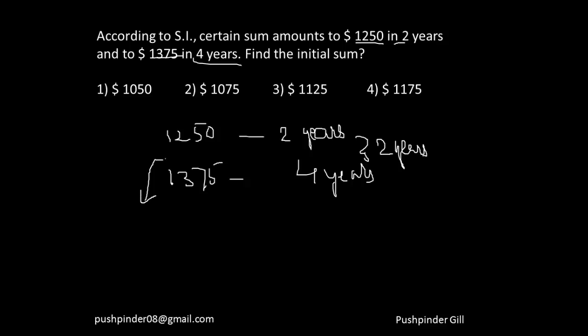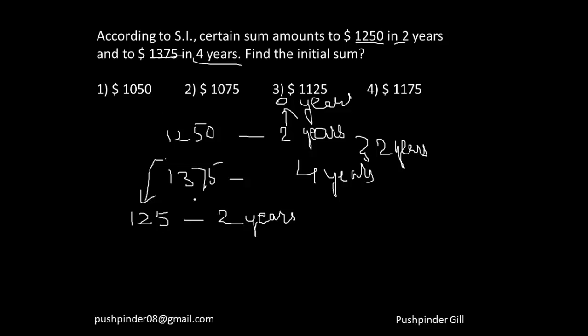What is that value? 1375 minus 1250, which is 125. So it increases by $125 every 2 years. And what is the principal? The principal is the money I had at 0 years. If I go 2 years back, I subtract 125 from it.